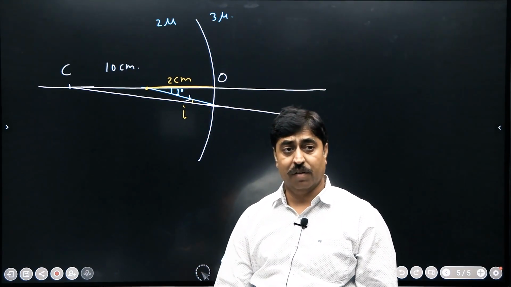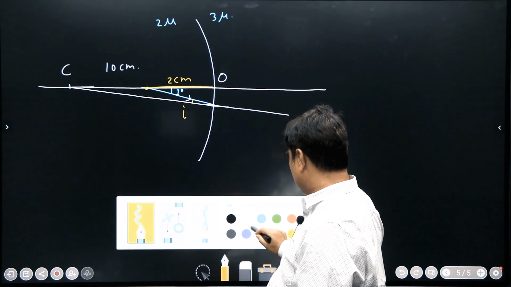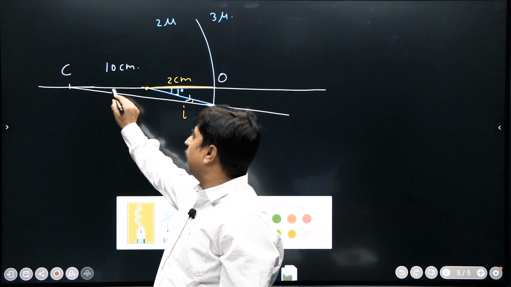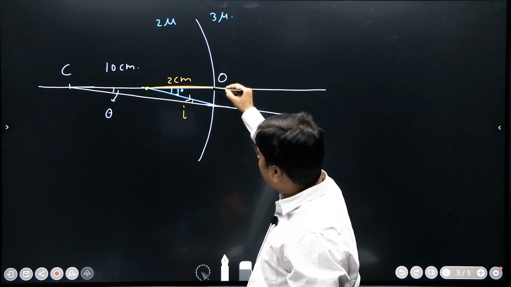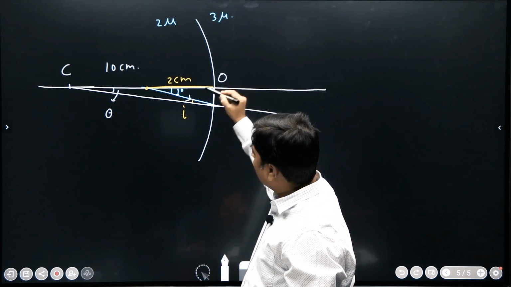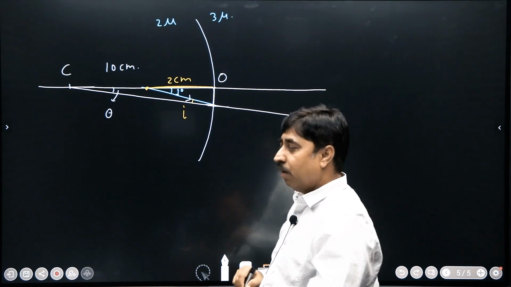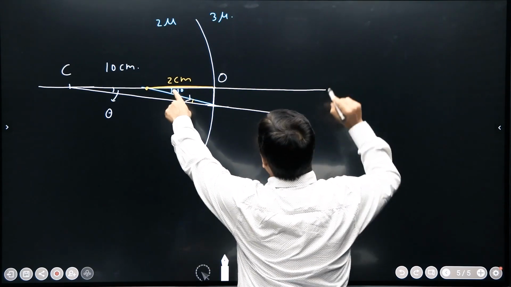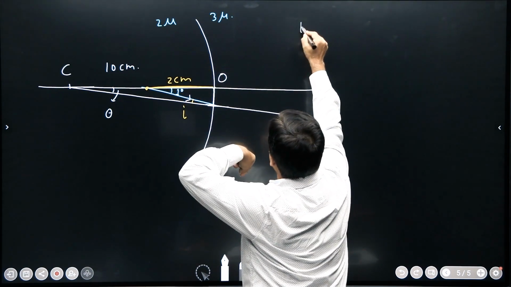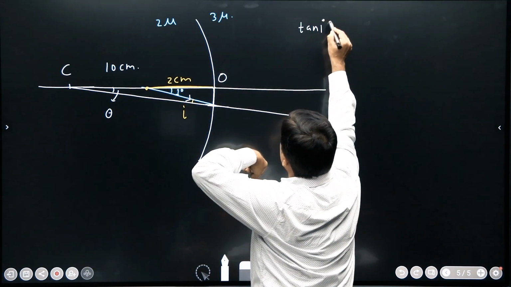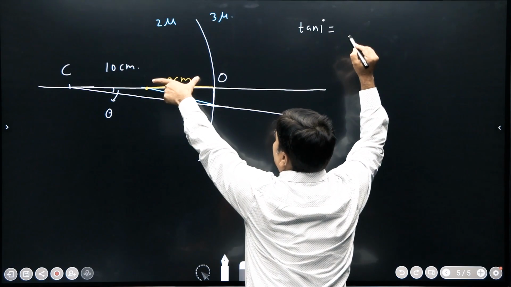Now again using simple trigonometry and geometry, we will be able to find this angle of incidence. If I take this angle to be theta, this length obviously is very small. This is a 1 degree angle, right? So I can write tan of 1 degree is equal to this height upon 2.